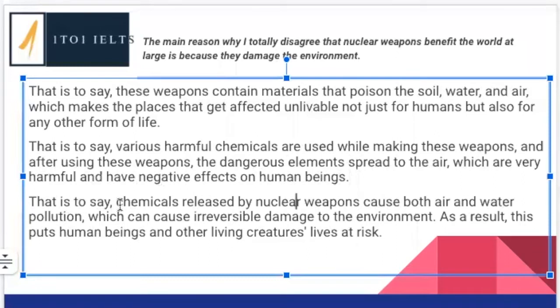Looking at the next one, this is to say chemicals released by nuclear weapons cause both air and water pollution. Excellent. Which can cause irreversible damage to the environment. Okay. As a result, this puts human beings and other living creatures' lives at risk. Again, really nice. We're explaining why they damage the environment, because they cause air and water pollution, and we're giving a result here to make sure that we fully develop the idea. So, good explanation.